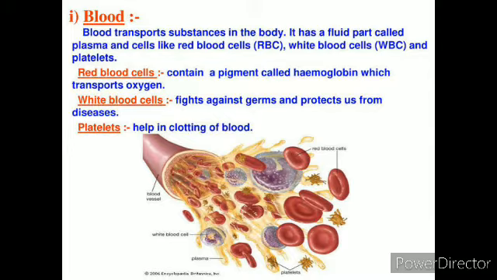And the last component of blood, we have platelets. They are smaller than red blood cells, and they help the blood to clot whenever there is a wound on the body. This blocks the flow of blood and prevents blood loss.